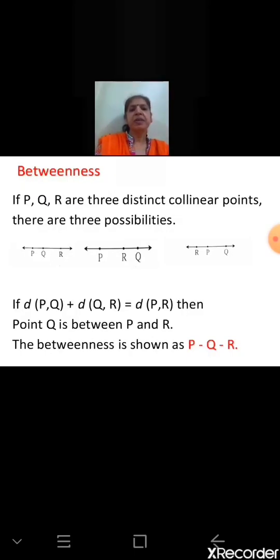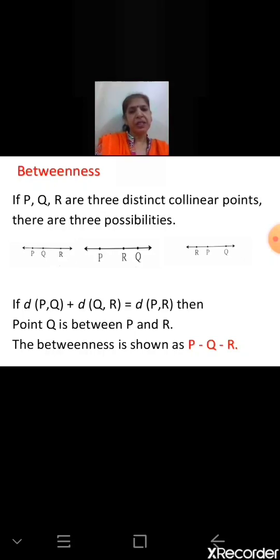Now this is a new concept which we are learning, betweenness. Again, do one activity. Just take 3 points and draw a line. Then you will come to know which point is between the other 2. So here also, if P, Q, R are three distinct collinear points, there are three possibilities. Now, which are the three possibilities?